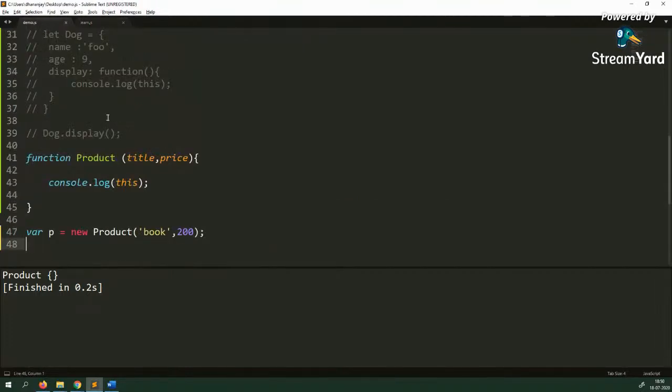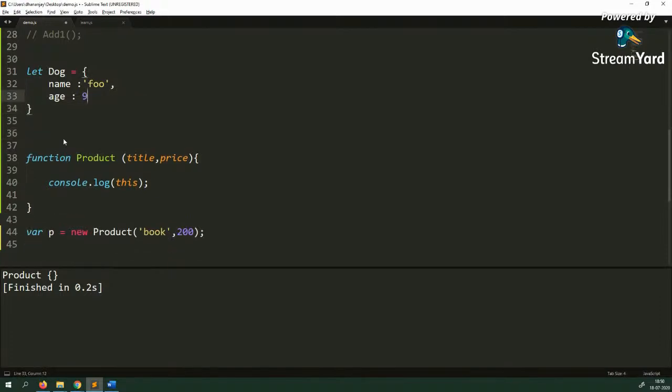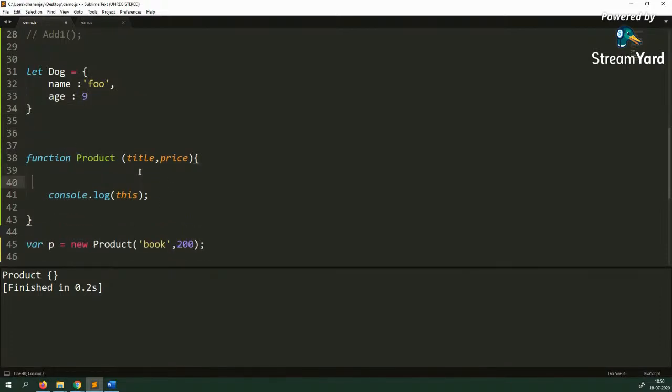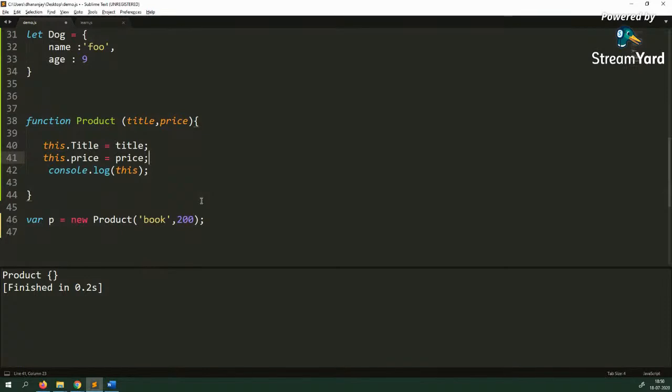So let's say that I have one object here, dog, and then here I'm saying this.title is equal to title, and this.price is equal to price. All right. So now when I call this, I'm getting that product object, the newly created object.